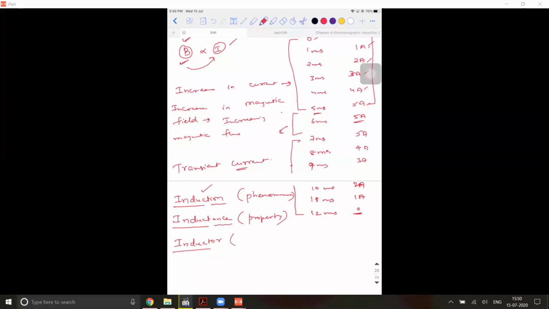An inductor is a device. Like how we say resistor and capacitor: a resistor has a property called resistance, and a capacitor has a property called capacitance. Similarly, an inductor is a device which has a property associated with it called inductance, and that property comes through the process of induction.